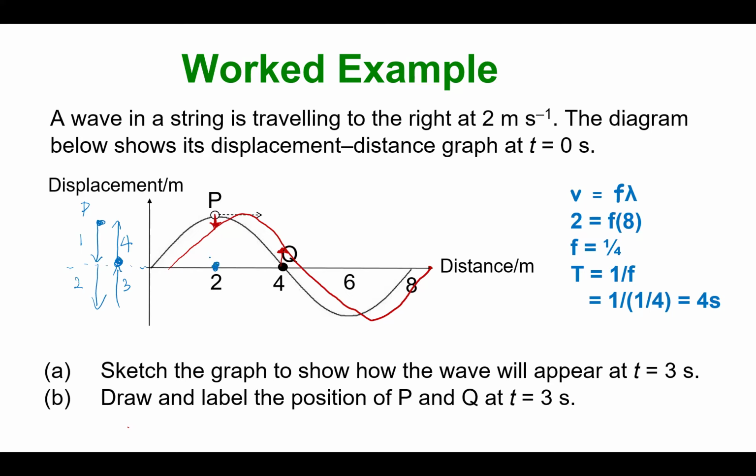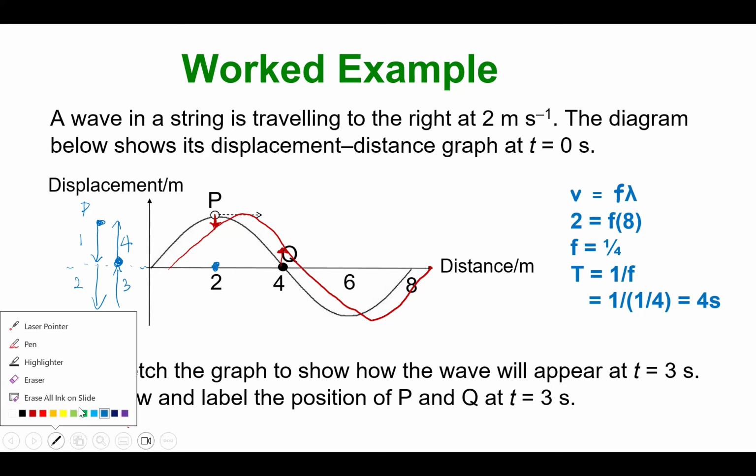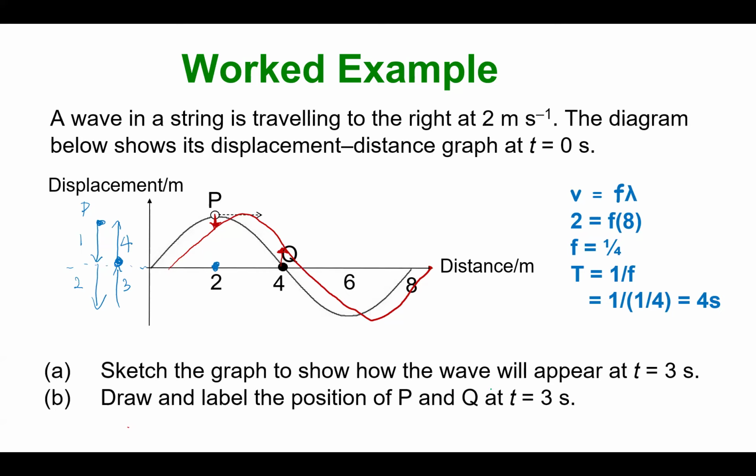Next, let's take a look at Q. Let me use another color, green. Q is originally at the rest position. After 4 segments, I must go back to the original position. I need to know whether Q is moving up or down first. I have already drawn the next instant: Q will be moving up.